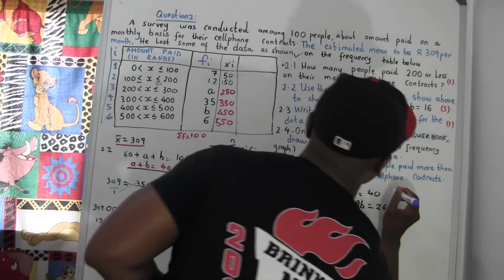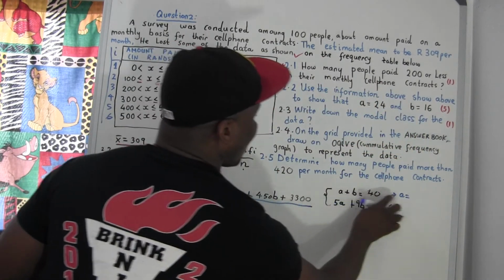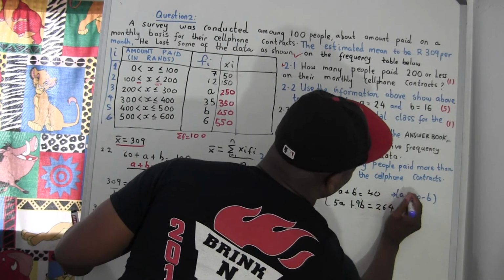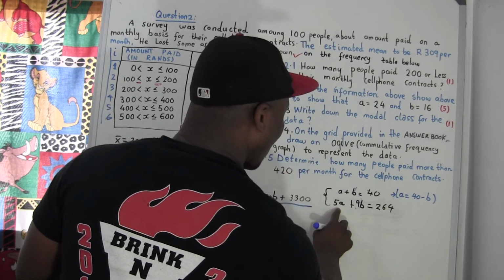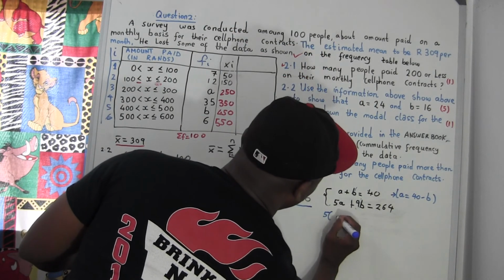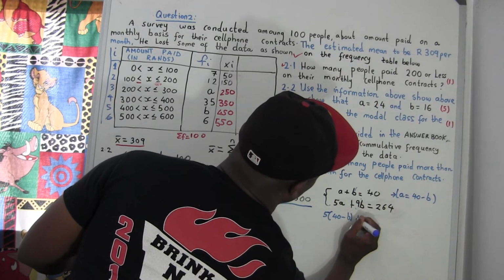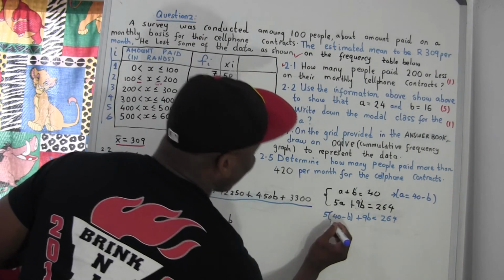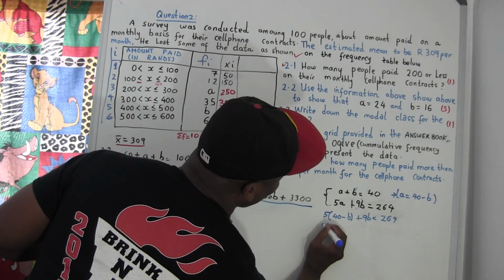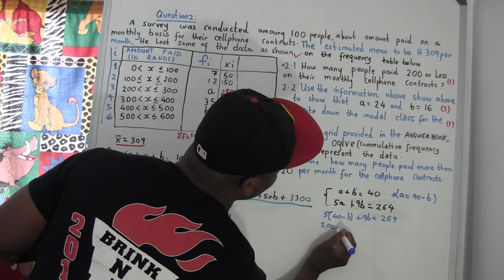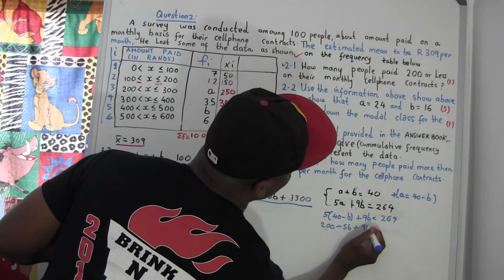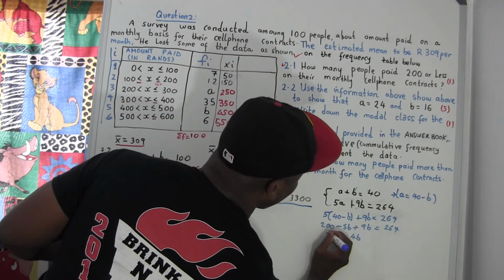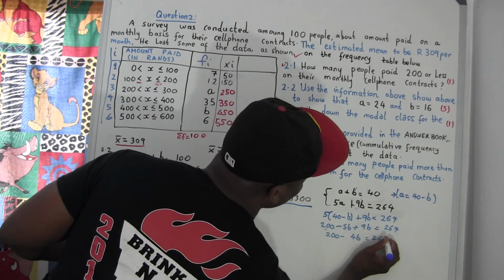Okay, so for this one here, I could say a equal to 40 minus b, because b is going to go over minus b. So this a equal to 40 minus b is going to go to the second equation. So this second equation is going to be 5 times a, a equal to 40 minus b, and then here plus 9b equal to 264. Okay, so when you multiply, it's going to be equal to 400. No, it's 200. Excuse me. 5 times 40 equal to 200 minus 5b plus 9b equal to 264. So when you subtract, this is going to be 4b. 200 plus 4b equal to 264.